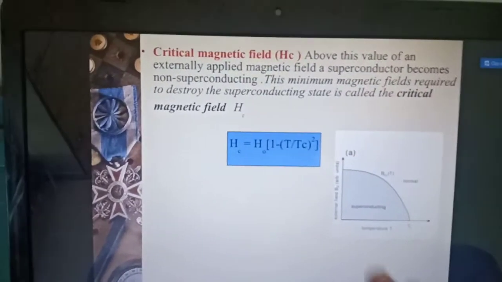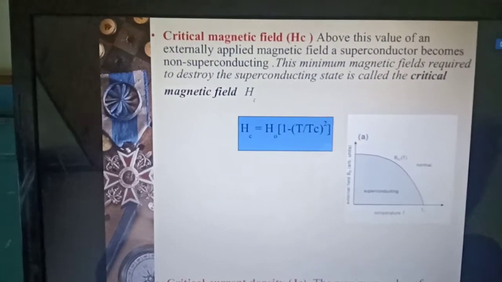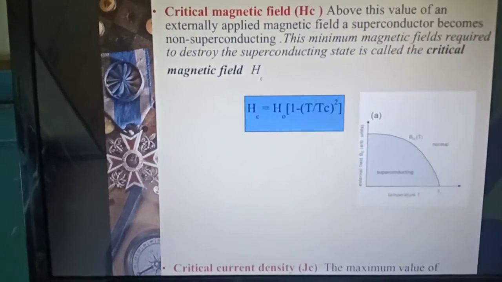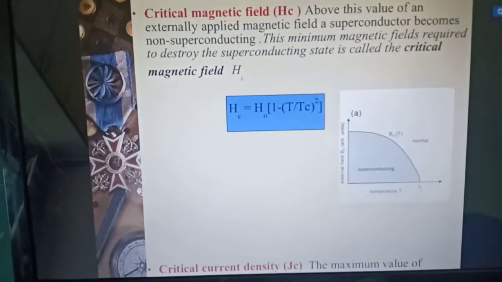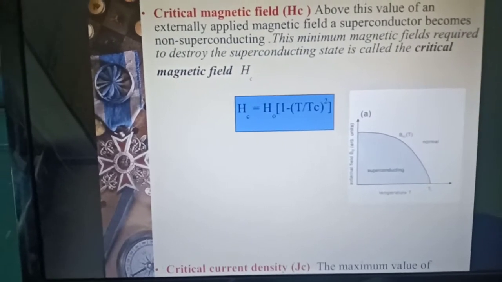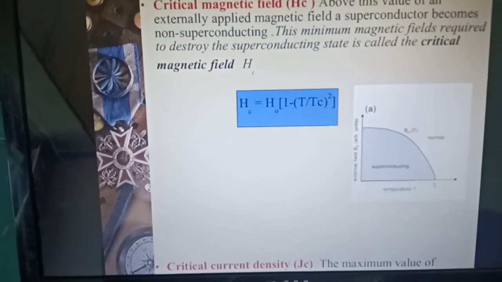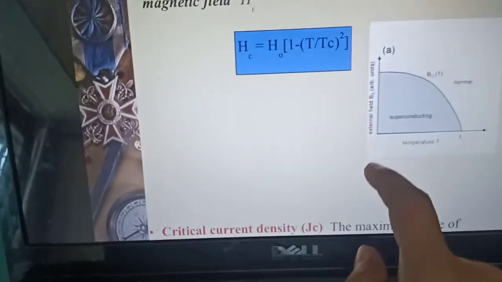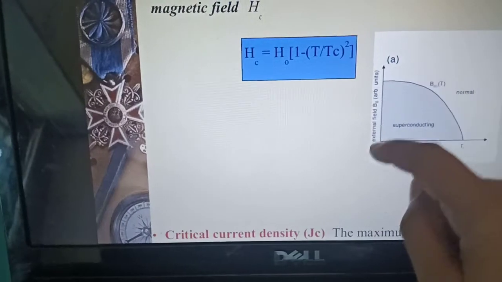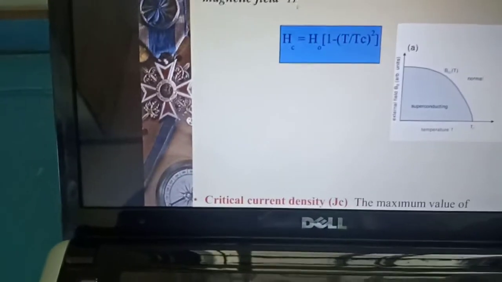Whatever superconducting state we get, by applying this minimum field it is destroyed, and that field is denoted by HC. This graph indicates the temperature versus the external magnetic field B naught.